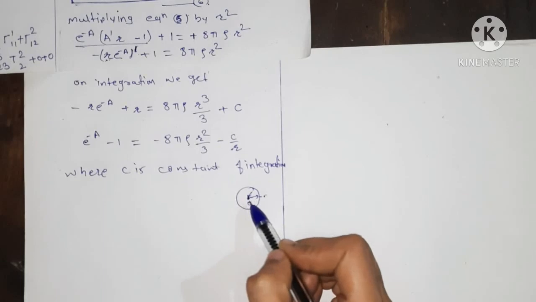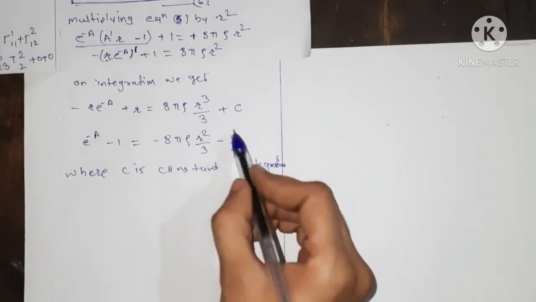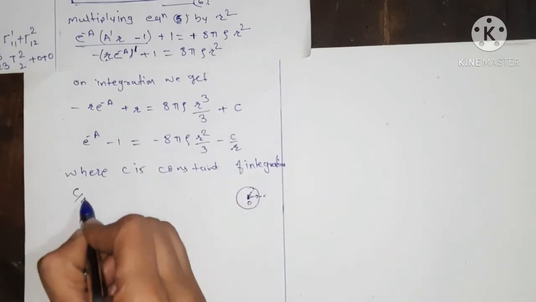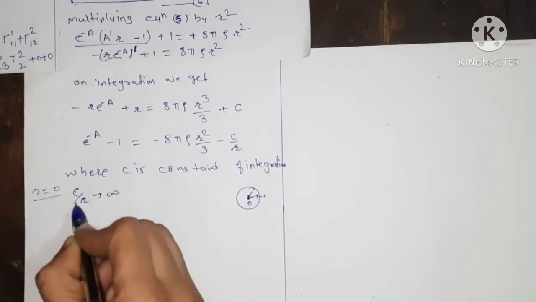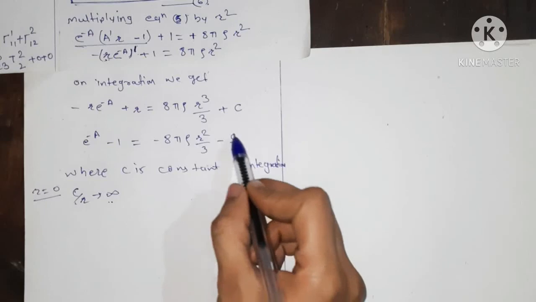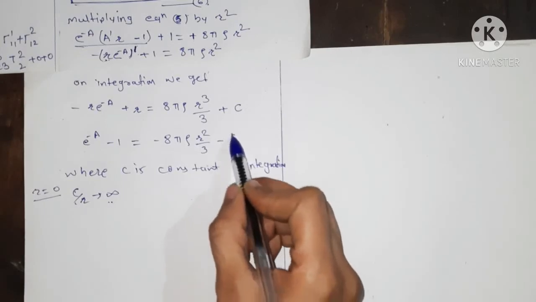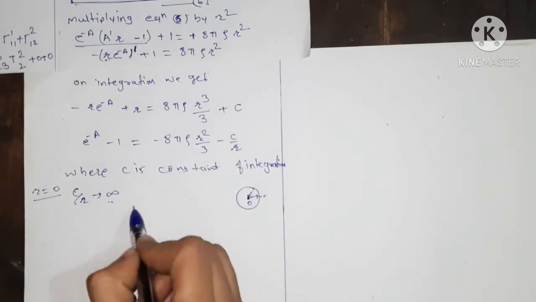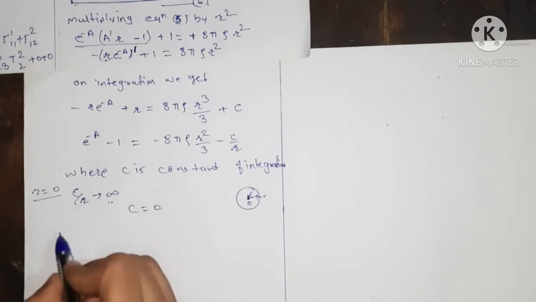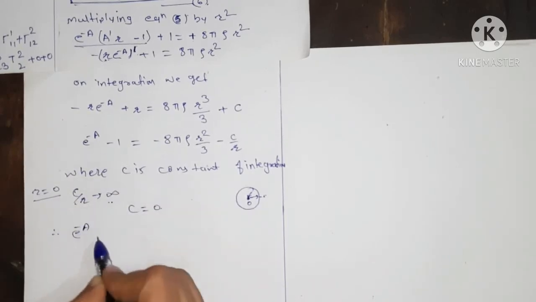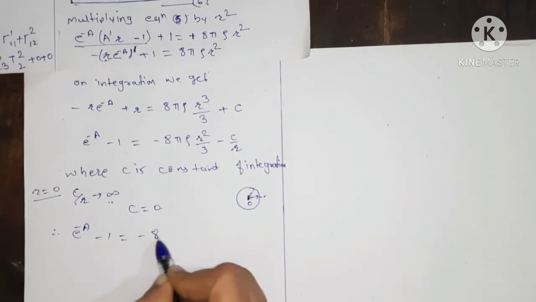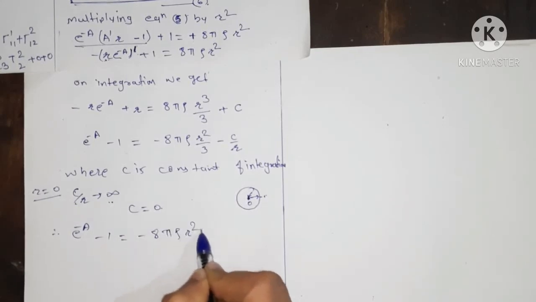So when r equals 0, we have c upon r tends to infinity, and this gives a singularity. So to neglect the singularity, we take c equals to 0, and therefore our above equation implies e to the power minus a minus 1 equals to minus 8 pi rho r square upon 3.